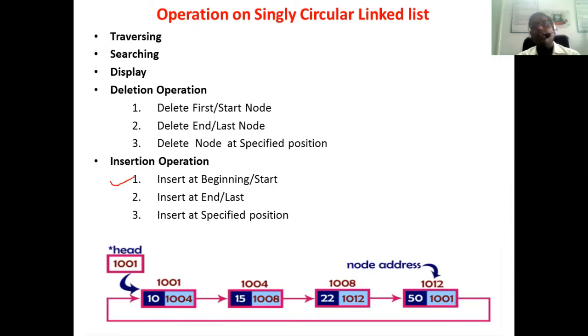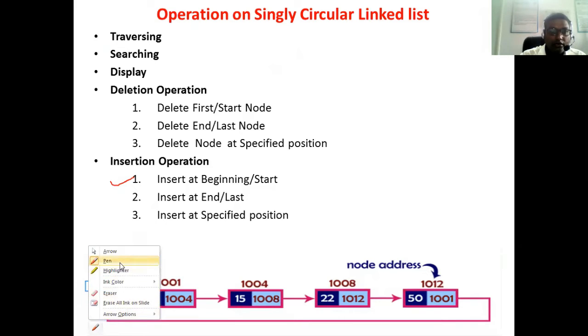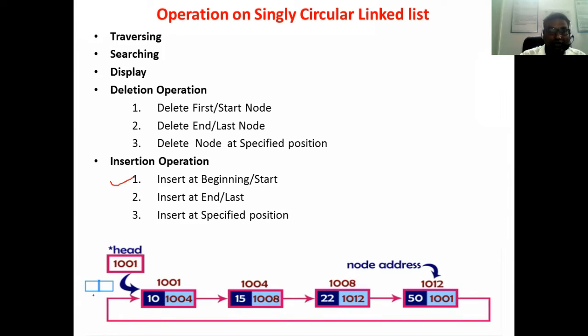That means we have to insert the node at the very first position. So what we have to do, we have to create the node first, and then insert it at the first position. So we have created a node. Suppose the address of this particular node is 100, consider it. And we want to add this node at the very first position. Suppose the data is D, consider it.